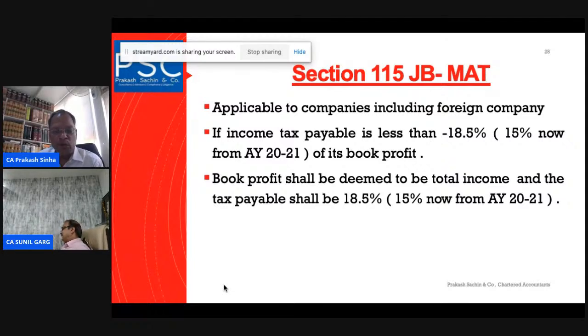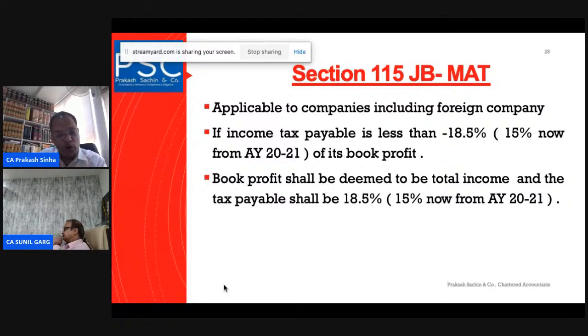A lot of companies, due to their planning, although they had profit as per the Companies Act, had zero profit under the Income Tax Act, by way of depreciation, deductions, or any other provision. They were not paying tax in India. The provision of Section 115JB talks about the tax which you have to pay, and that tax is called the minimum alternate tax. Why is this term minimum alternate tax, and to whom is it applicable?